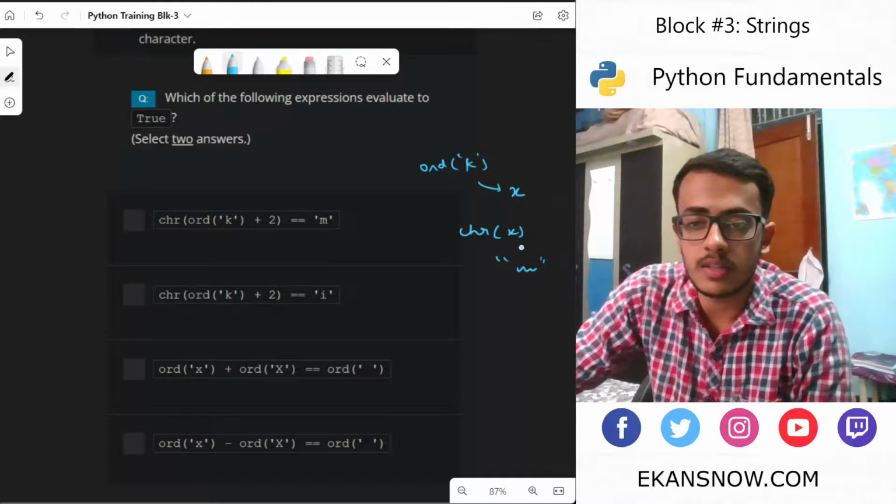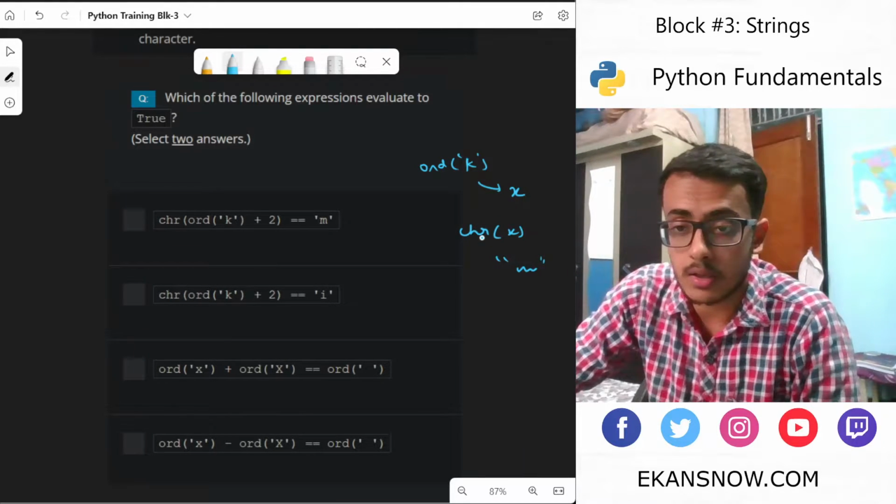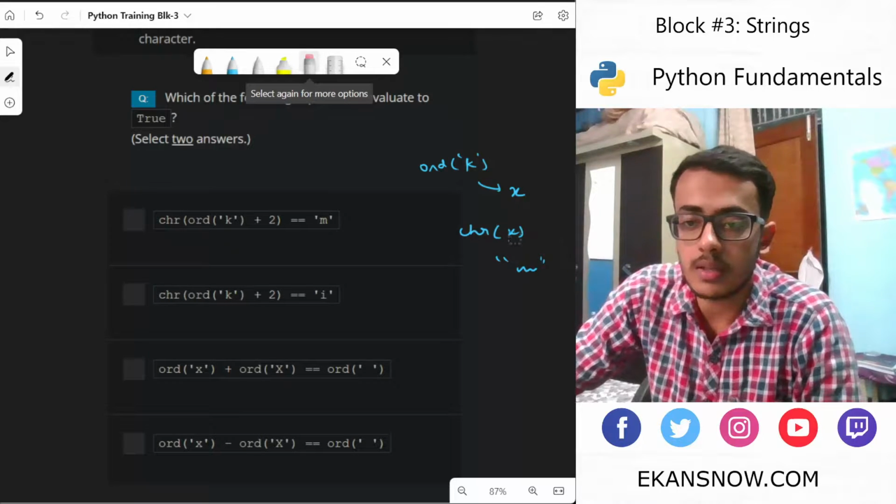In this case, if we convert k with ord and then convert it back with chr, it would definitely be k.